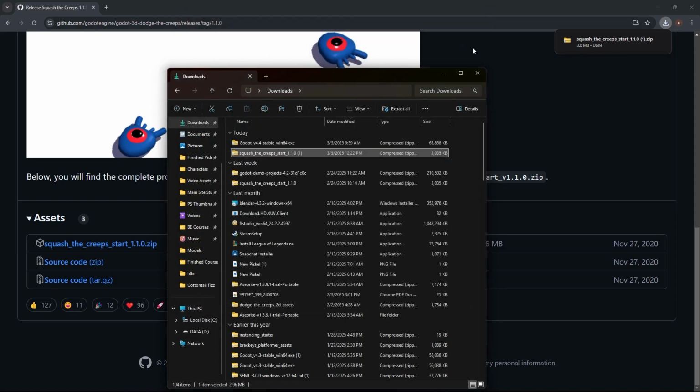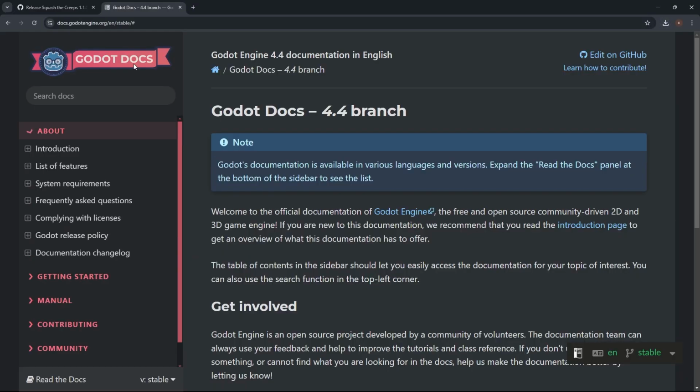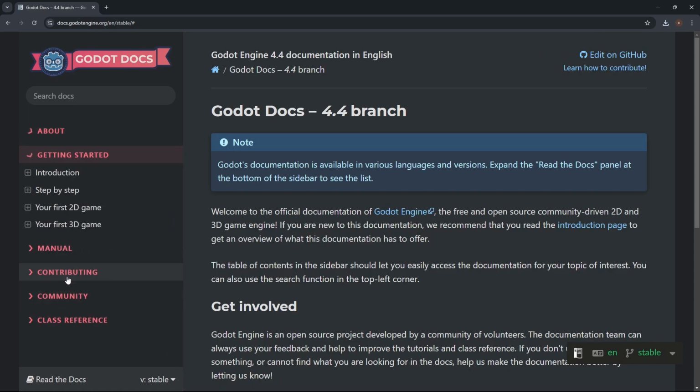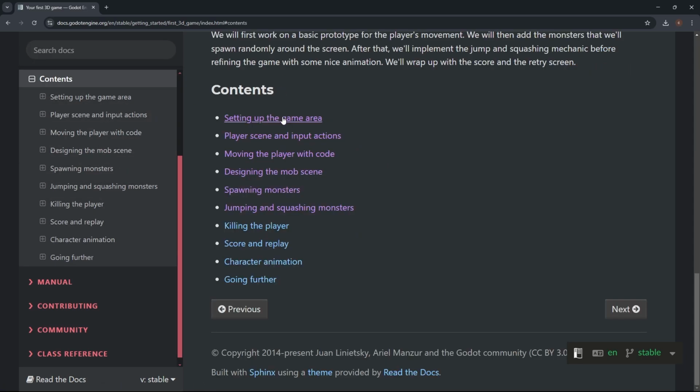All right. So let's go over to the beginning of this thing once again. Where is it? Right here and here and here. And let's get started. All right, so now we're on to our first 3D game. Contents, back to setting up the game area. We got to here, and this is where everything went south. All right, so let's do it. Man, that's like six videos. Whatever. Let's go.